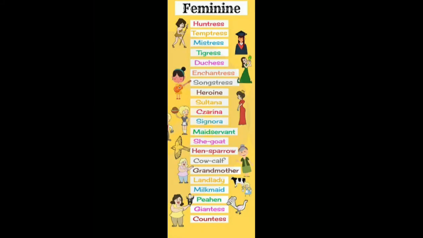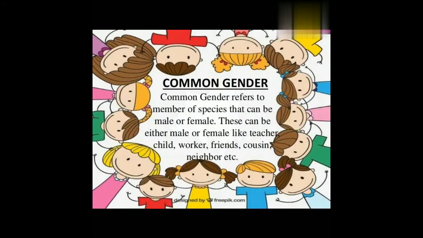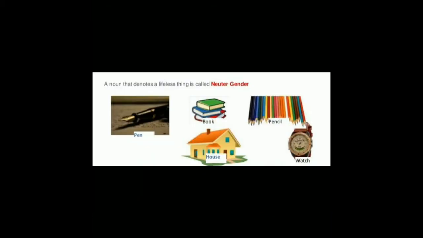A noun that denotes a female member is called the feminine gender. Example, girls. A noun that denotes either a male or a female member is called the common gender. A noun that denotes neither male nor female member is called the neuter gender.